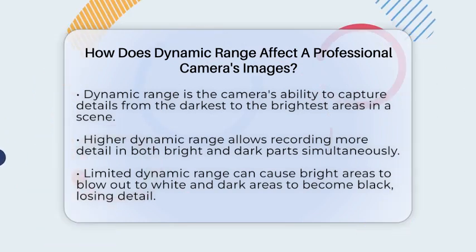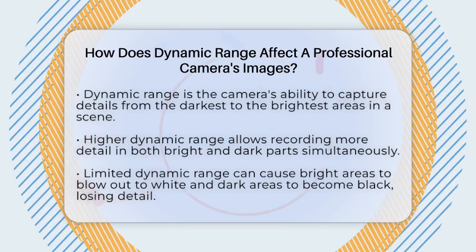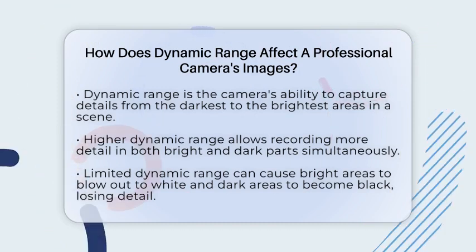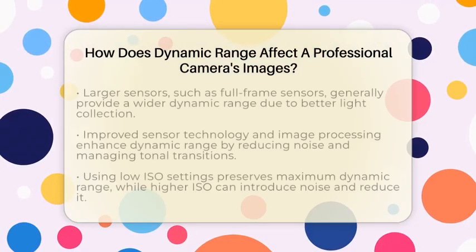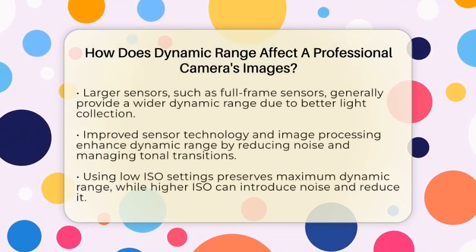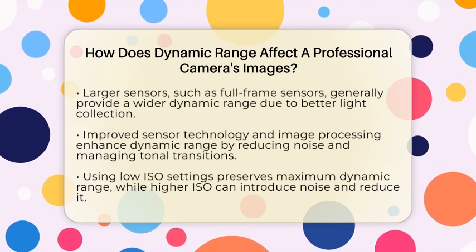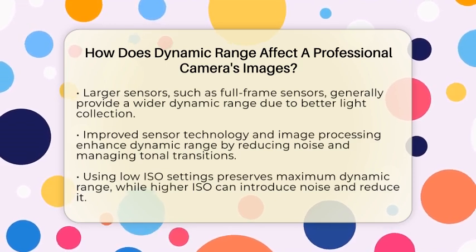When a camera has limited dynamic range, bright areas might turn into pure white without detail, and dark areas could become just black, losing texture and color. This makes the photo less realistic and less appealing.